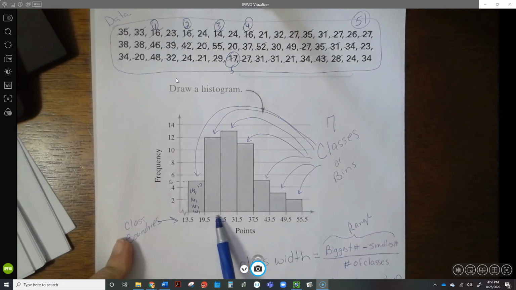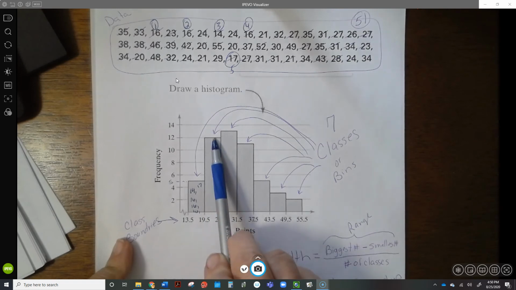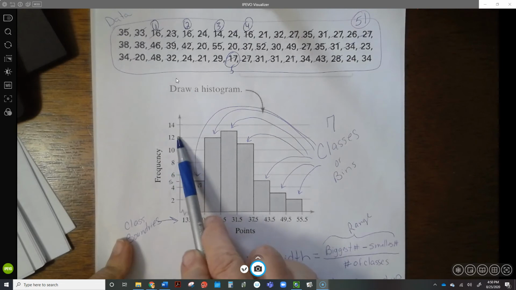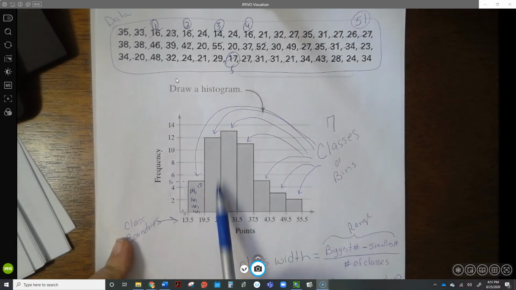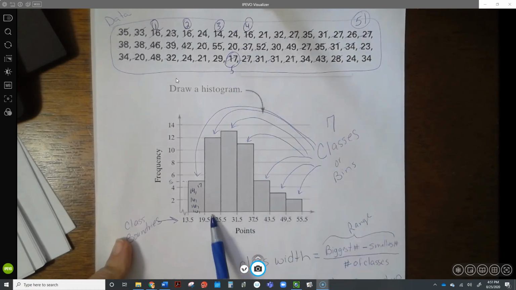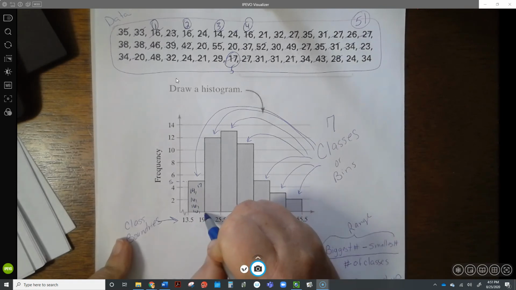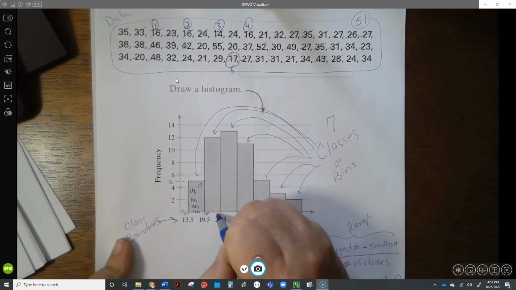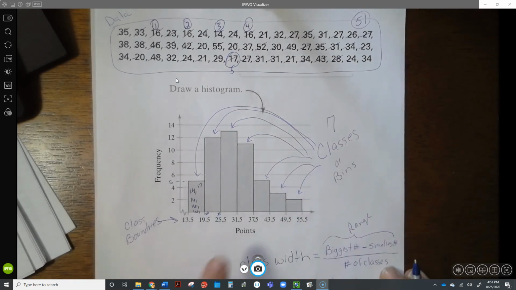And in this next group, how many are in this next group? There's 12 of them. How do I know? Because that's the count. They counted how many numbers went in here. So 12 of these numbers fit inside this bin, and these numbers are all the numbers between 19.5, so it's really probably starting at 20, and going all the way up to 25. Okay, and we'll talk about why we have these decimals there in a minute. So everything that's either a 20, a 21, a 22, a 23, a 24, or a 25 goes into this bin.